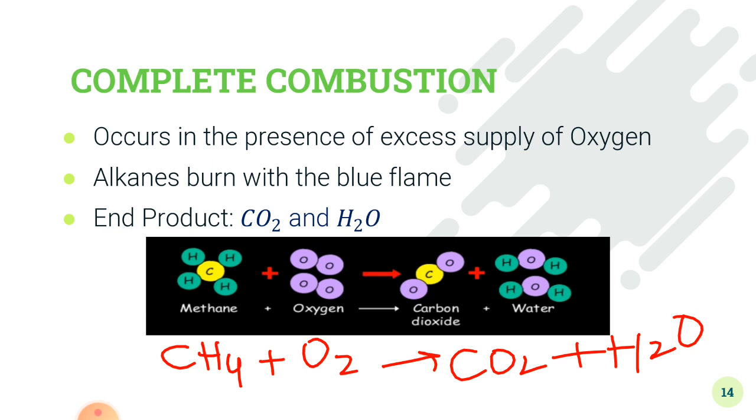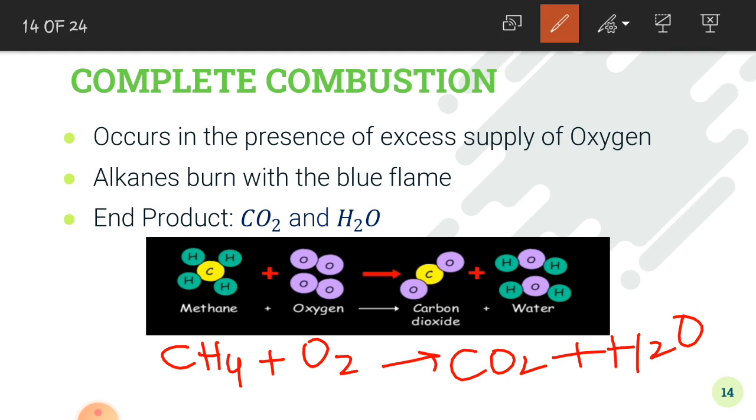Now, let's balance the chemical equation. The number of carbon atoms on this side of the equation is 1, and here it is also 1, so this means that the carbon atoms are balanced. We have to balance the hydrogen atoms on both sides. On this side, the number of hydrogen atoms is 4. On this side, the number of hydrogen atoms is 2, so we need to put coefficient 2 before the water molecule. Now we are left with oxygen atoms. On this side of the equation, the number of oxygen atoms is 2.